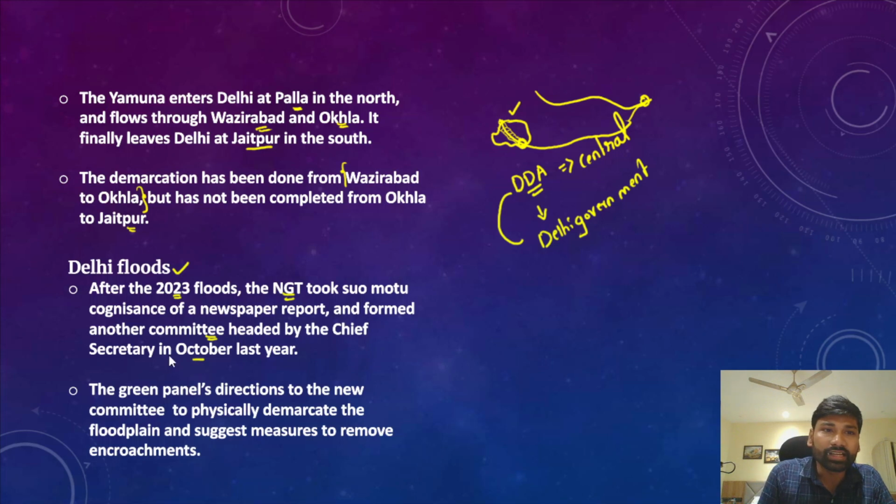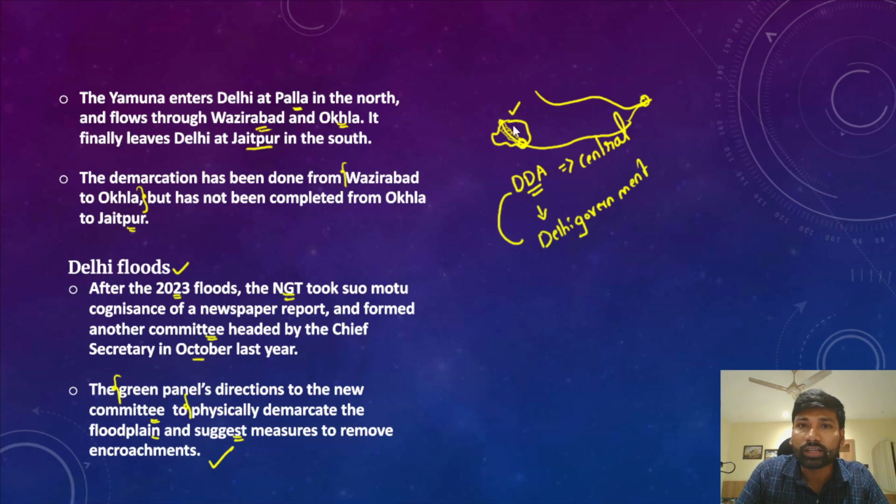The National Green Tribunal directed the new committee to physically demarcate the floodplains and also suggest measures to remove the existing encroachments from the floodplains. Because please understand, once you are able to demarcate this region, you should also be able to remove the encroachments to protect the floodplains of river Yamuna.